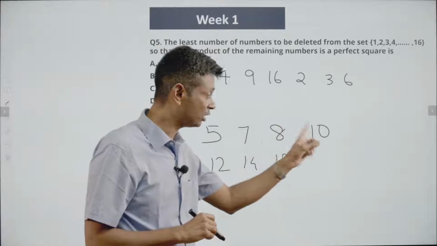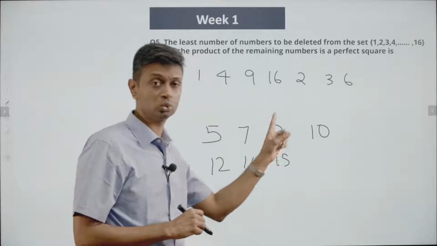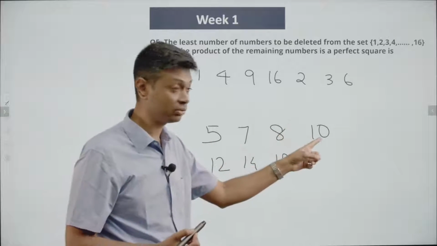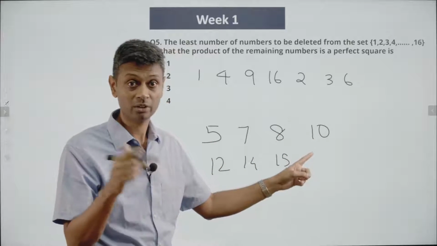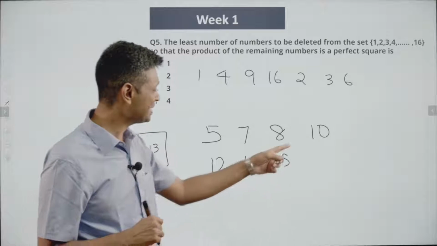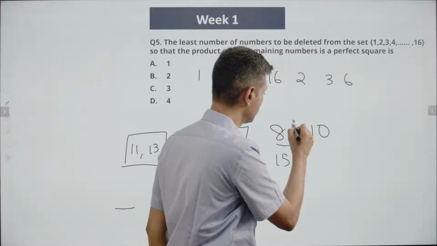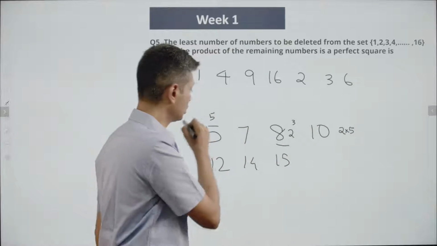5 into 10 is 50, that is 5 square into 2. One more 2 from somewhere, we are through. Or 8 is 2 cube. So I'm going to write this as 2 cube. I'm going to write this as 2 into 5. This is just 5. So think about this.